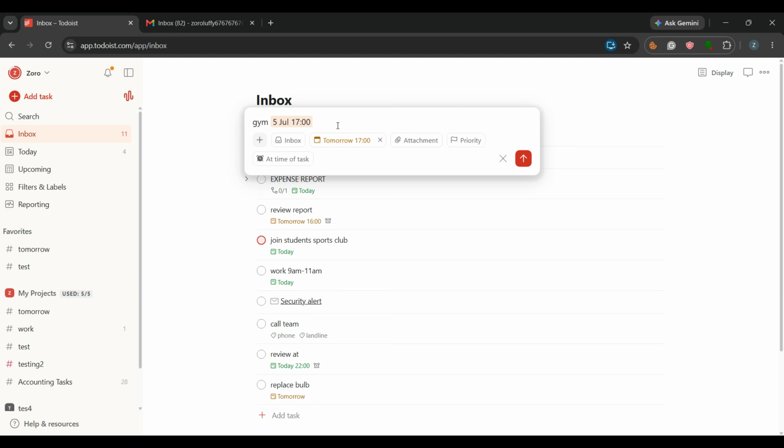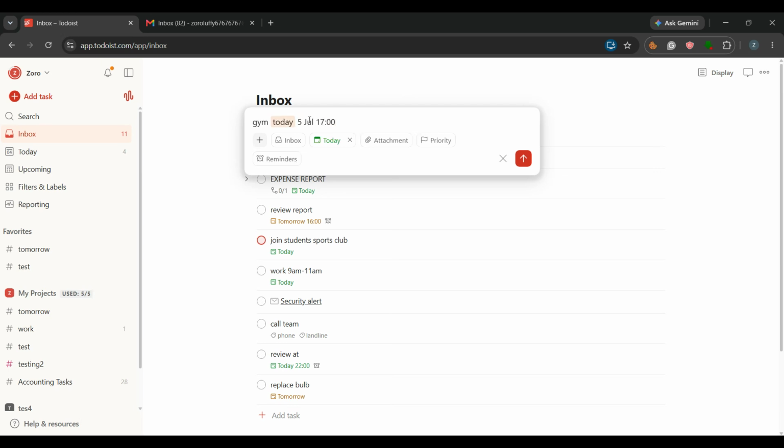If you want to make this even more effective, keep your task names clear and action-oriented. Short, specific task names work best with natural language scheduling. Instead of vague task titles, use something like draft email response, review budget, or train legs at the gym. Then attach the time and duration so Todoist can convert it into a usable schedule block. Also, remember that the format matters. If Todoist doesn't understand the wording exactly the first time, try simplifying it. Use straightforward phrases like today at 2 p.m. for 1h or tomorrow at 6 a.m. for 45m. The simpler your input, the easier it is for Todoist to parse the task correctly.